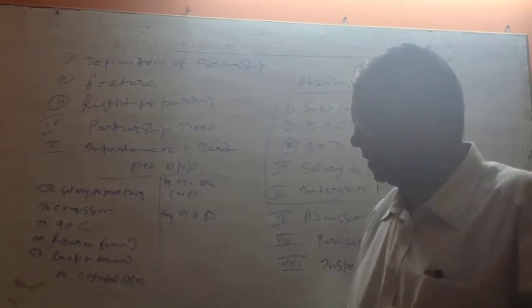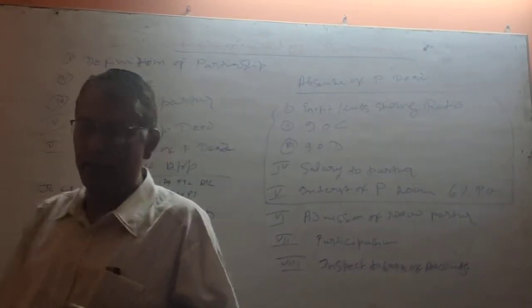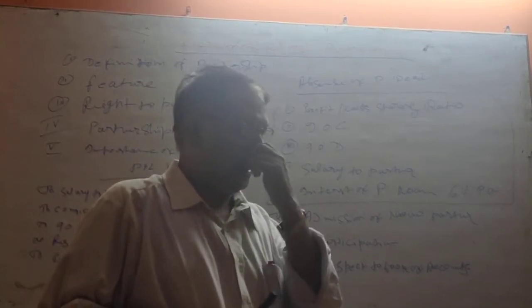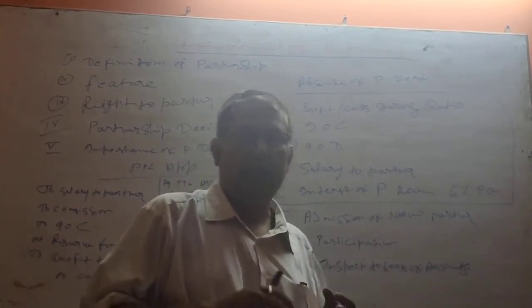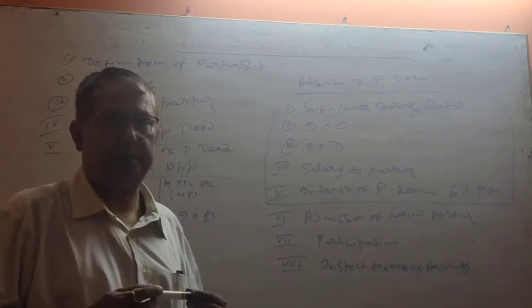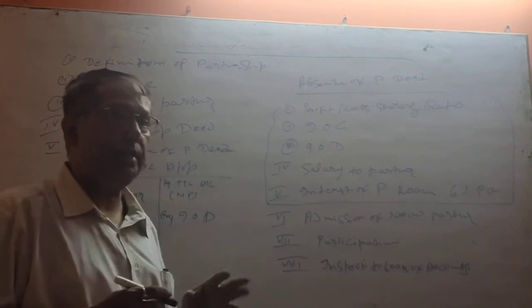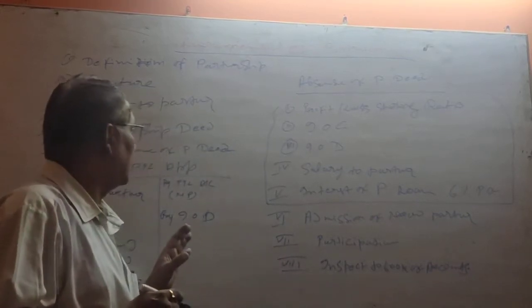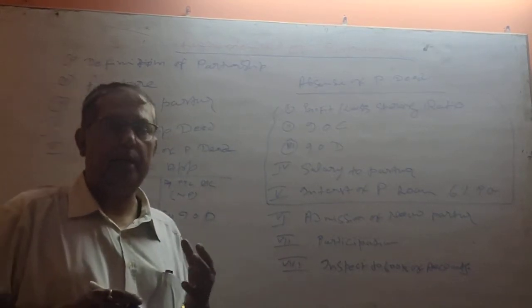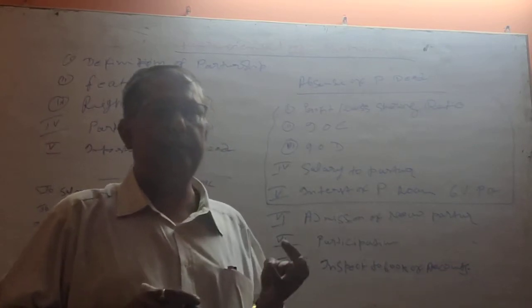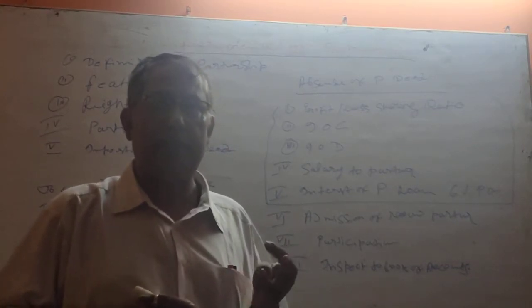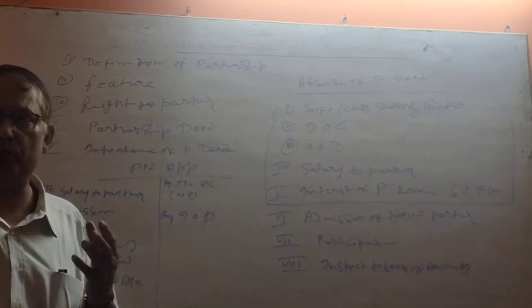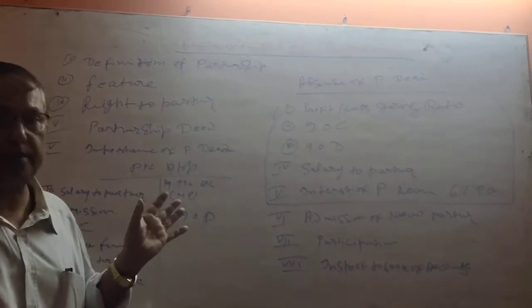In the previous classes, we have made the final account. That final account is made for the sole trader proprietorship. Now here the partnership deed is there. So we have prepared trading account, profit and loss account, and balance sheet. Now, there was a single owner, 100% profits going to them, but here many partners are there.